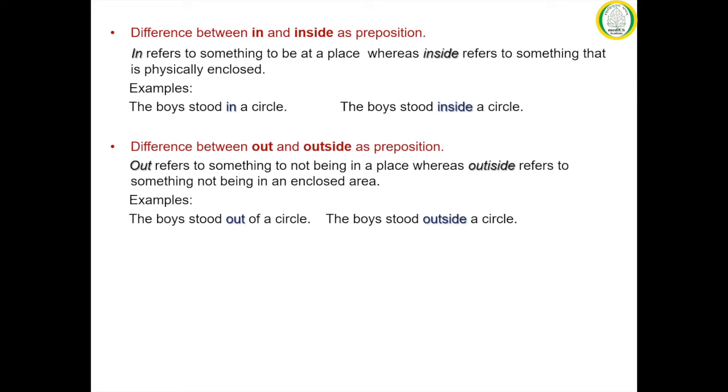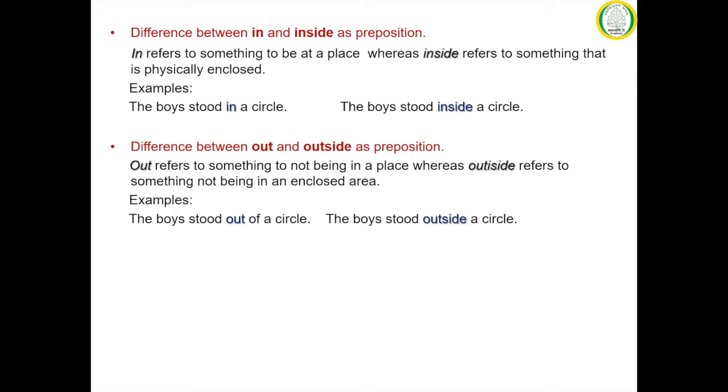Next, we are going to discuss the difference between out and outside as prepositions. It is completely opposite to in and inside. Out refers to something not being in a place, whereas outside refers to something not being in an enclosed area. The examples are as follows.